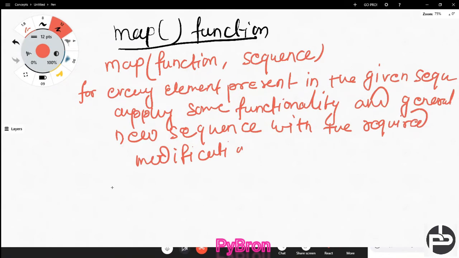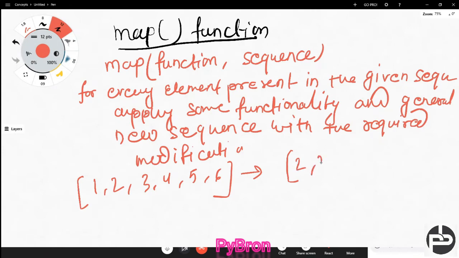Let's suppose I have one list like 1, 2, 3, 4, 5, 6, and I want to add one to each element. So basically I need this kind of output, 2, 3, 4, 5, 6, 7, right?